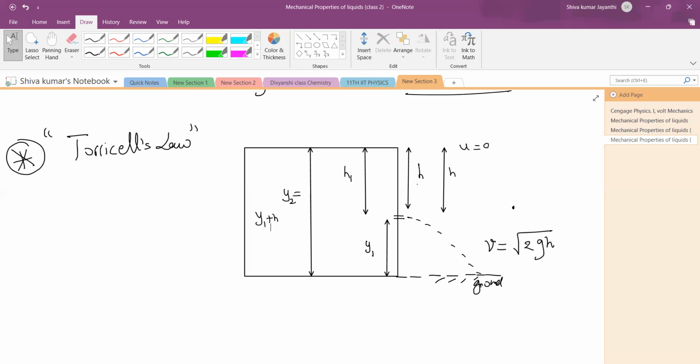Did you understand what I'm talking about? For a freely falling body, only the height below it to the ground is important, because it falls due to gravity. It doesn't fall due to any pressure or anything. It is falling due to gravitational force. Did you understand that concept? Anyway, you'll understand that when I derive it. Yes, this is somewhat like an introduction. It's okay. That's what Torricelli's law says. We will prove it.